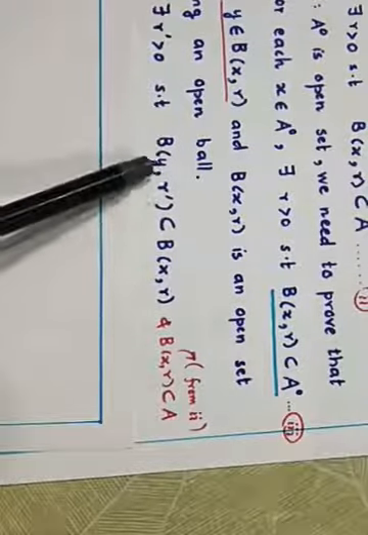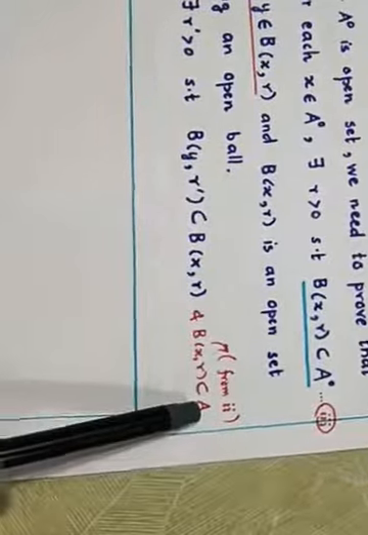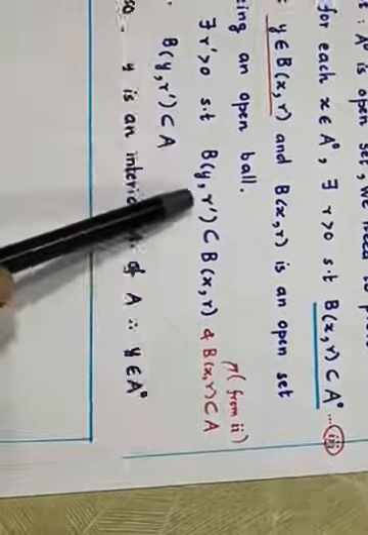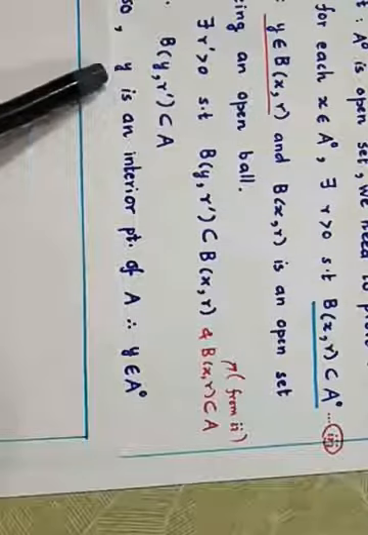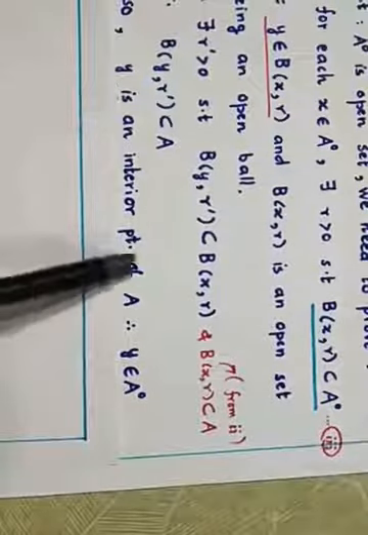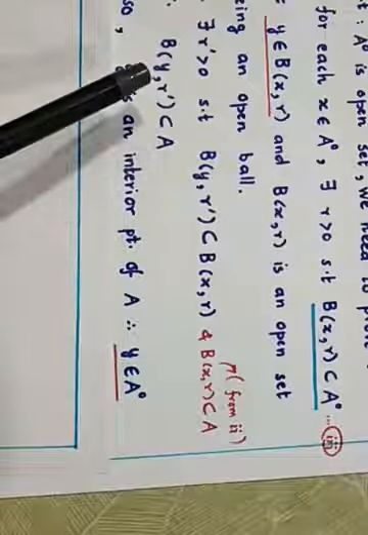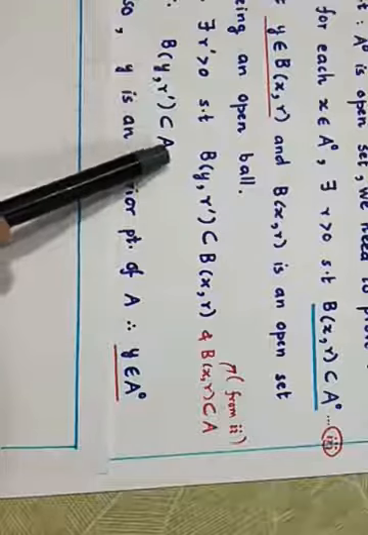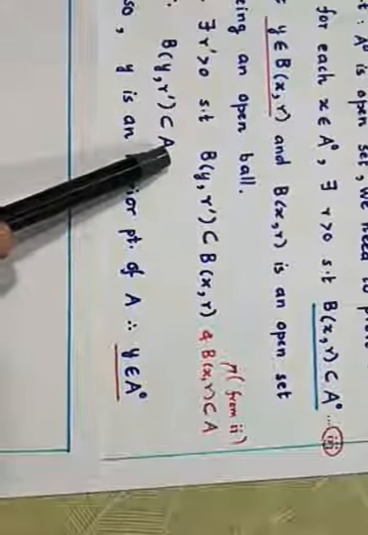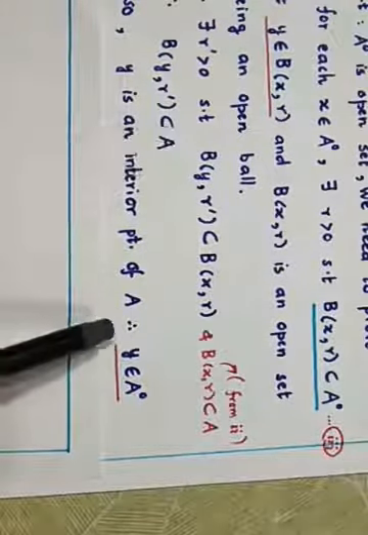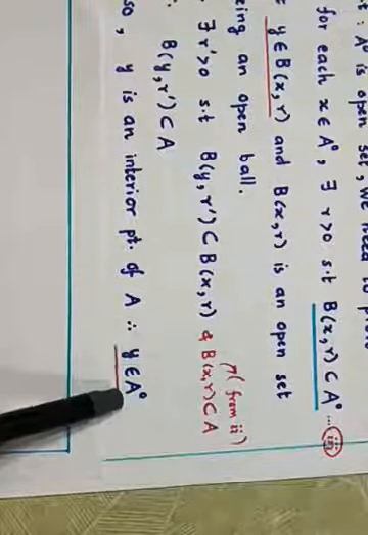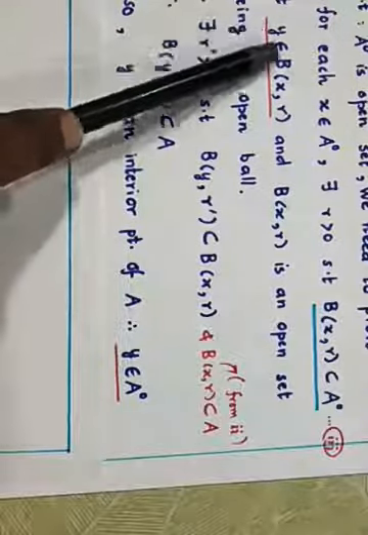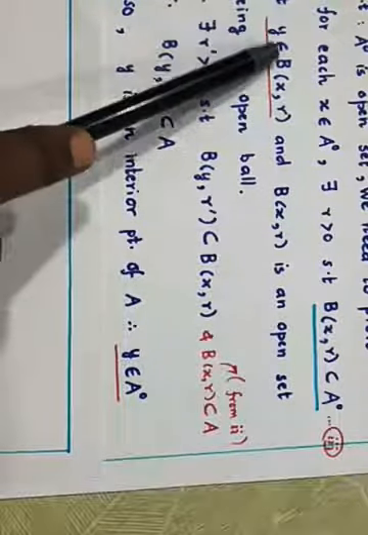So B(y, r dash) is contained in A. Now this y will become an interior point of A, because for y there is an open ball centered at y which is completely in A. So by the definition of an interior point, y is an interior point of A. Therefore, y belongs to A interior. But where was y? We had started with an arbitrary point y in B(x, r).